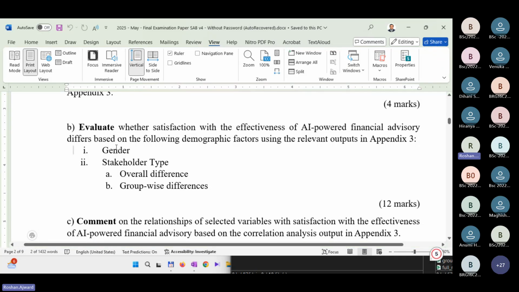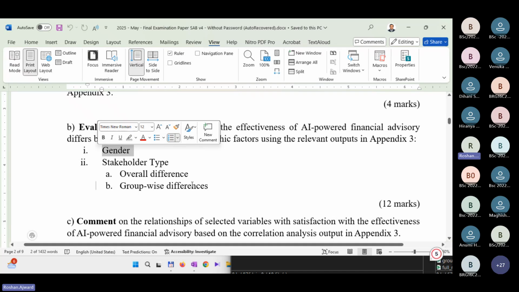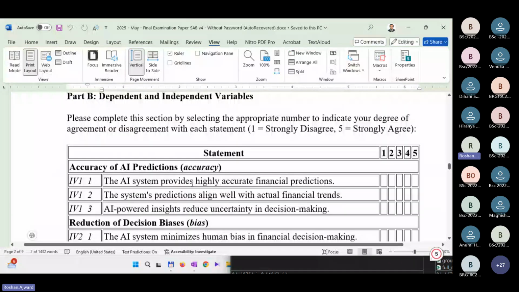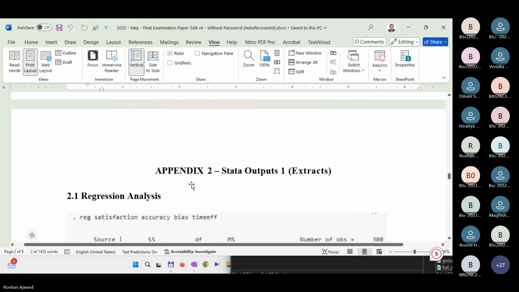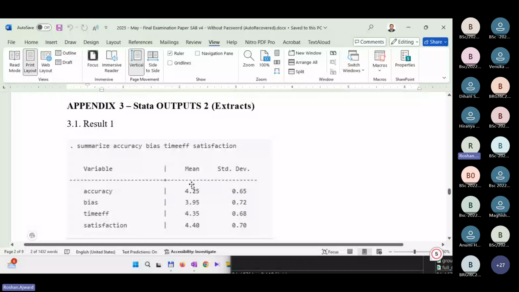Now tell me, if you want to see whether the satisfaction level is different based on gender, what's the analysis that you perform? Independent sample t-test. Very good, indeed. Excellent. So, the independent sample t-test. Let's now go and locate the independent sample t-test in Appendix 3. Can you see it?